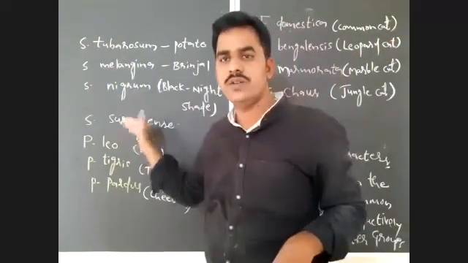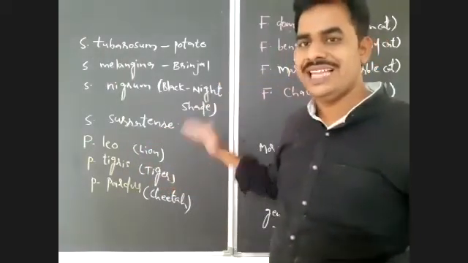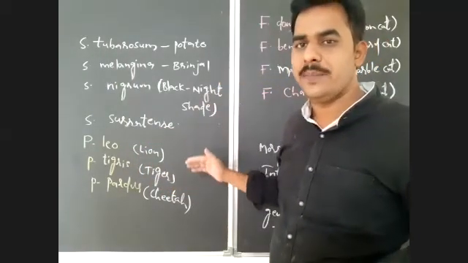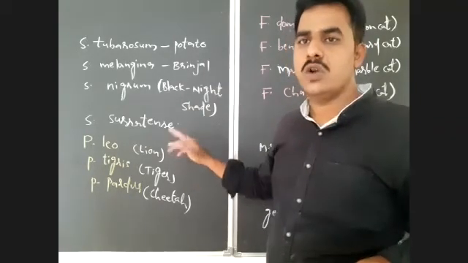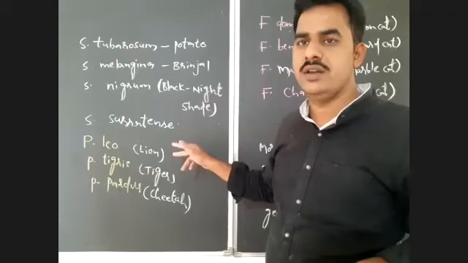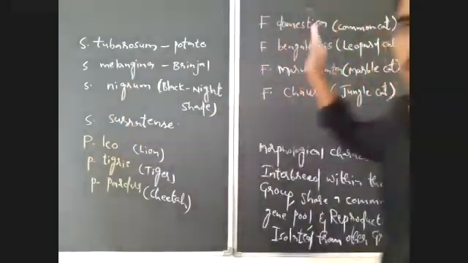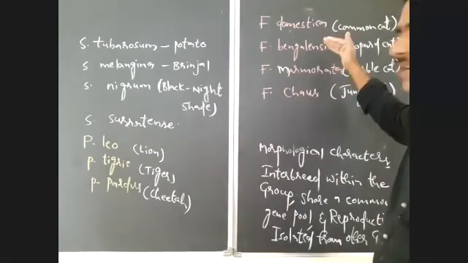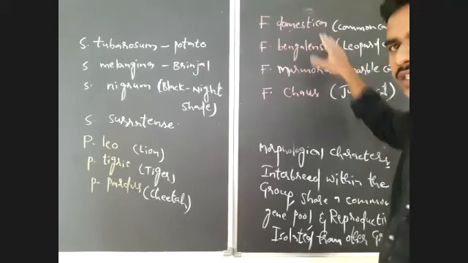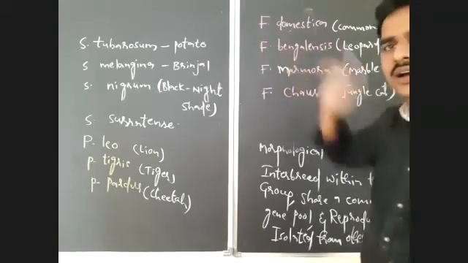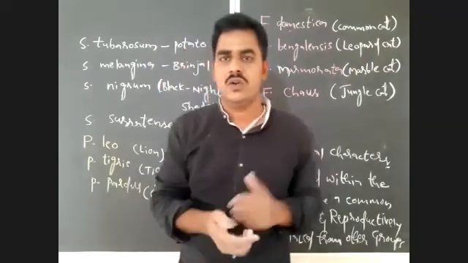So a group of species will form a genus. If you observe, Panthera leo, Panthera tigris, Panthera pardus are closely related species, but all collectively belong to the same genus. Domestica, bengalensis, marmorata, and chaus are different species, but collectively form the genus Felis. That you have to notice here.